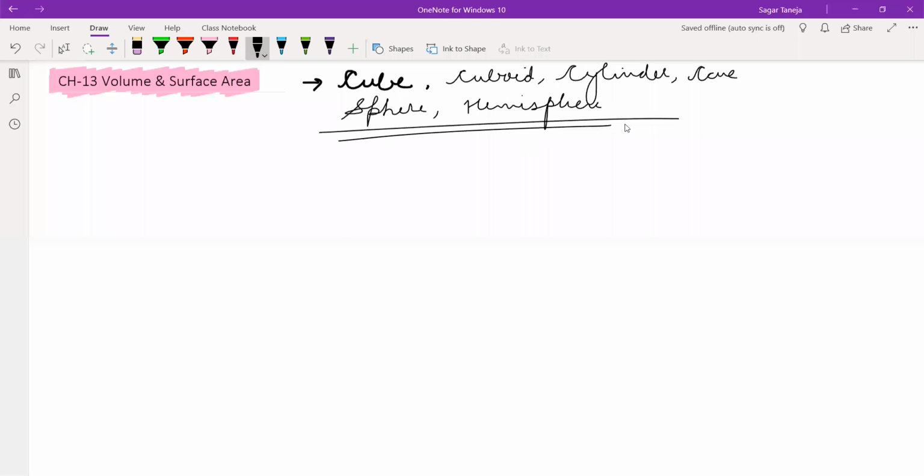These all 3D shapes we are going to study. First of all, let me introduce you to the shapes and the formulas related to them.